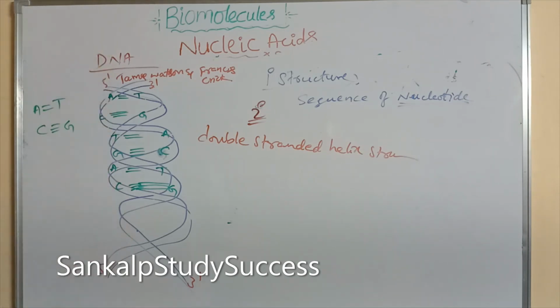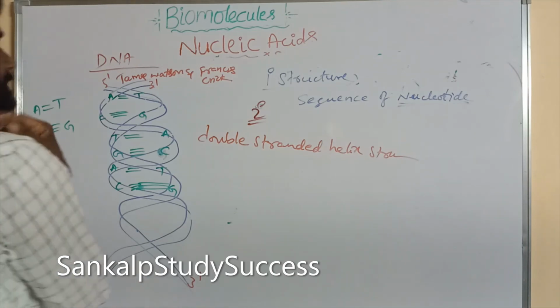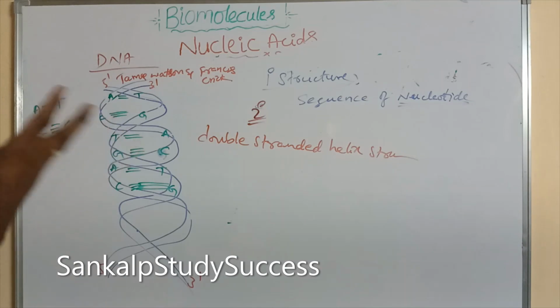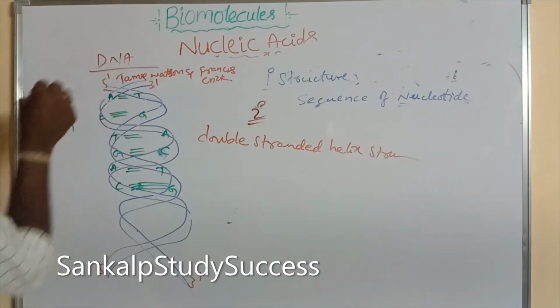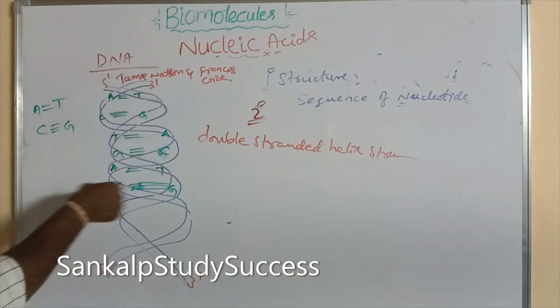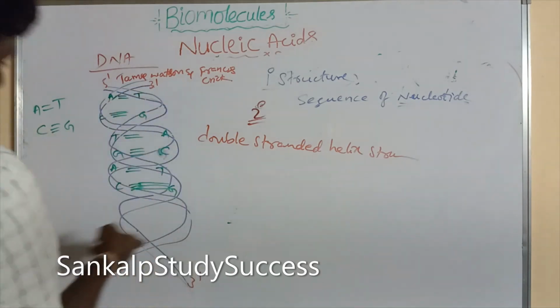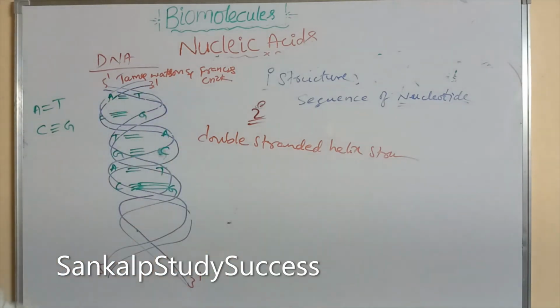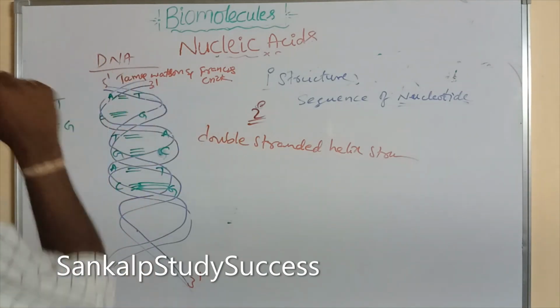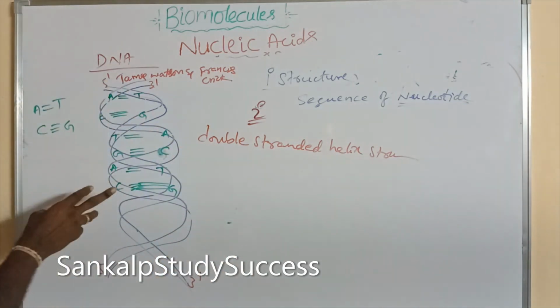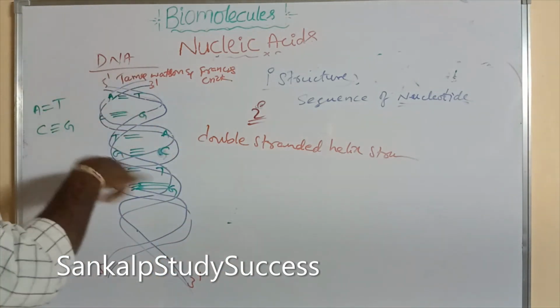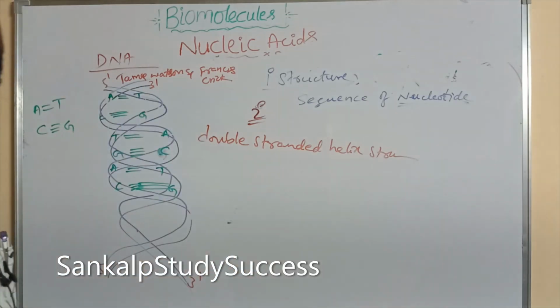DNA undergoes self-duplication or replication. What is duplication or replication? In cell division, two identical DNA strands are transferred to the daughter cells. So DNA undergoes self-duplication due to cell division, and the two identical DNA strands are transferred to the daughter cells.